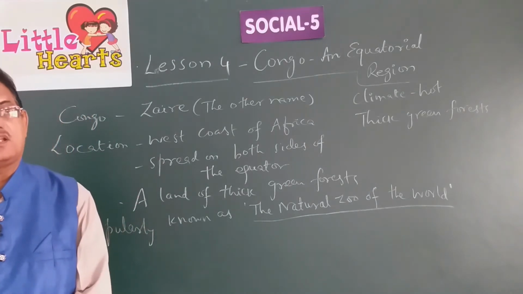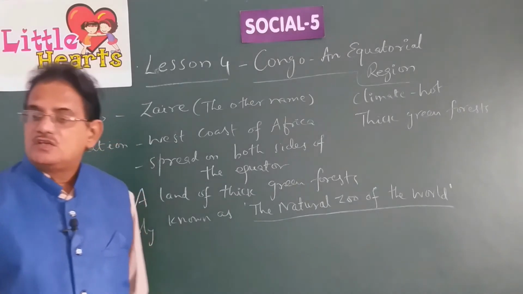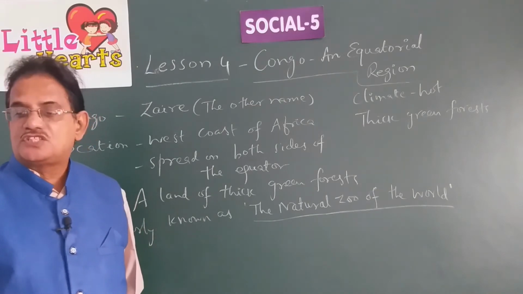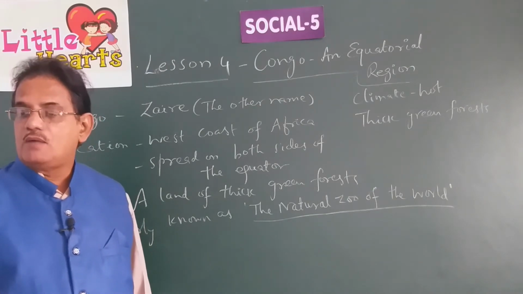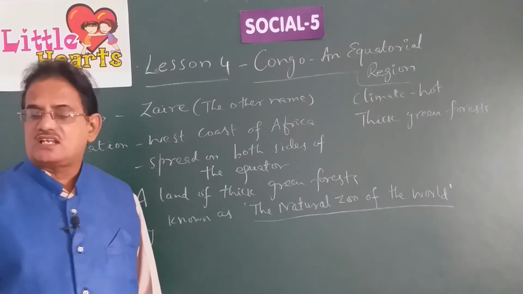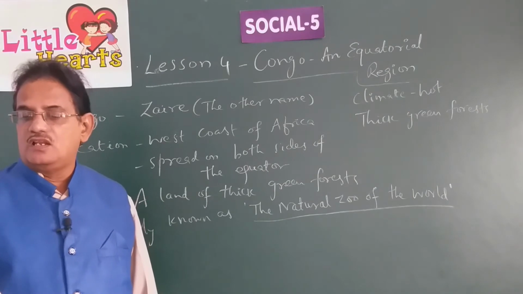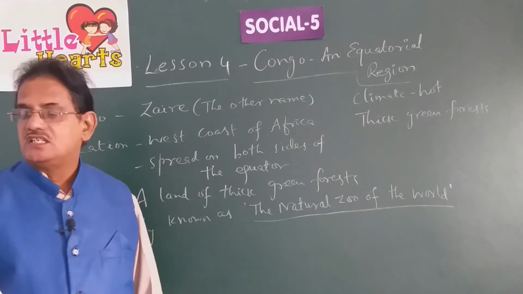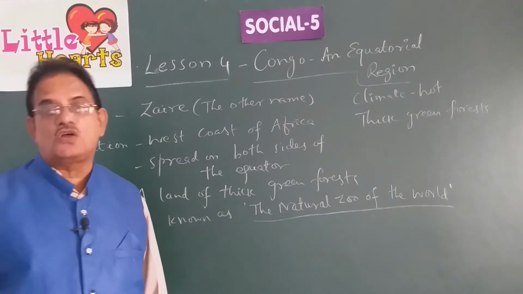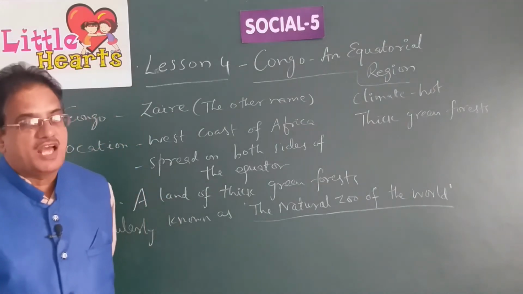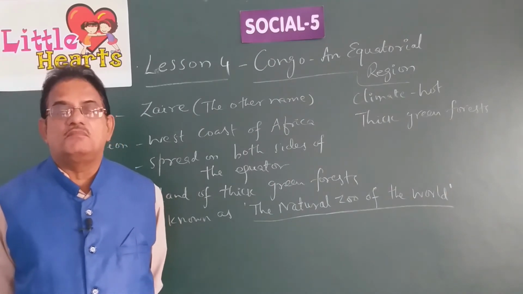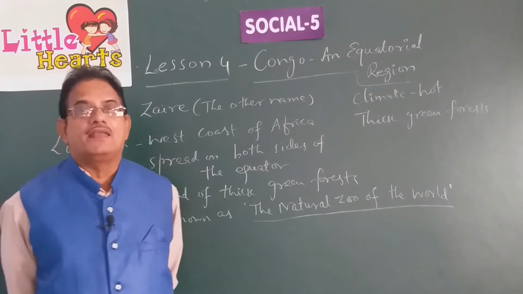What are the important trees that we find in these evergreen forests? Oil palm, cinchona, sandalwood, bamboo and cane are the trees which grow in plenty in these forests. Plenty means in huge quantities. Oil palm trees. Cinchona is a medicinal tree, from the bark of which scientists generally make medicine to cure malaria.